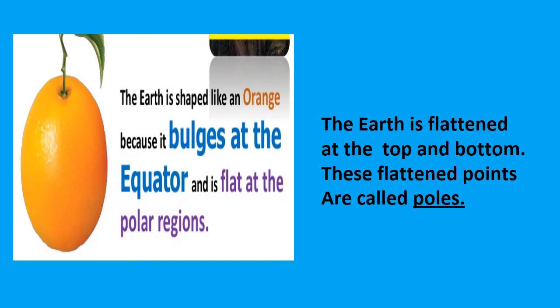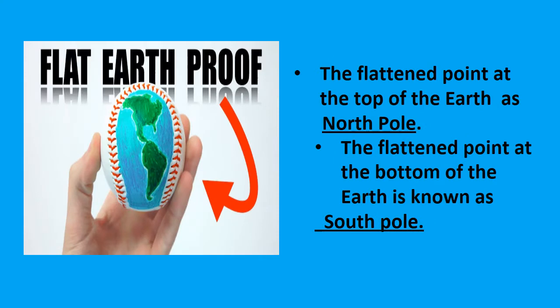These flattened points are called poles. Can you understand? Yes. Next. The flattened point at the top of the earth is the North Pole. The flattened point at the bottom of the earth is known as the South Pole.